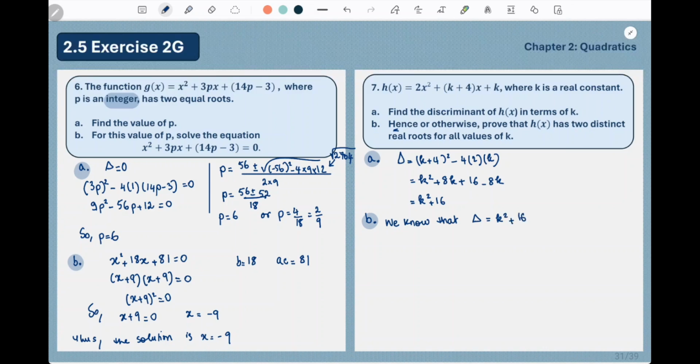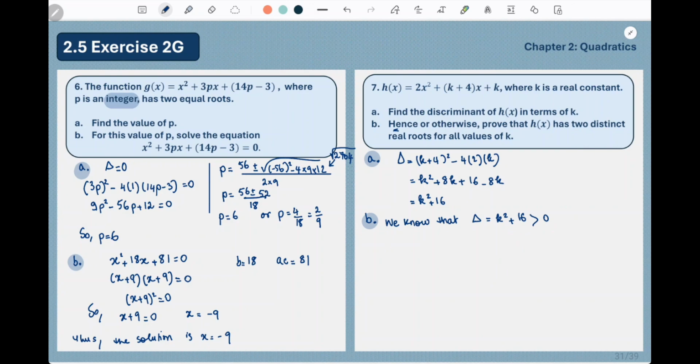And this discriminant, k squared is positive because it's a square, and plus 16, so everything as a whole is strictly positive. It always will be positive, and not only that, it wouldn't even be equal to 0 because it's k squared plus 16. So this one is always positive, so is the sum.